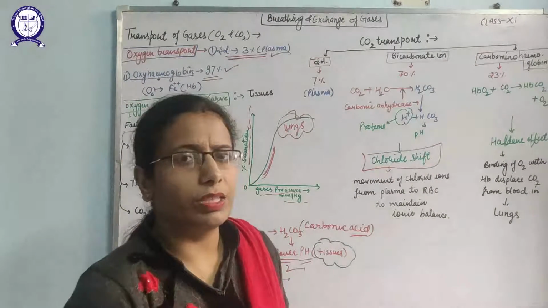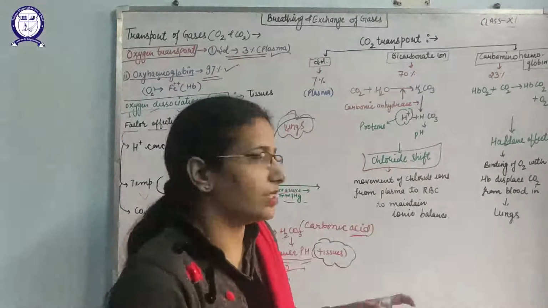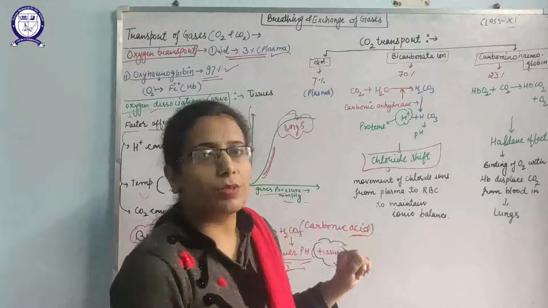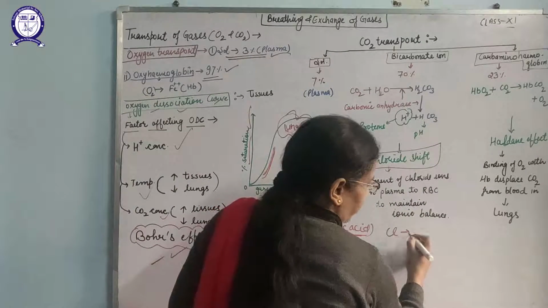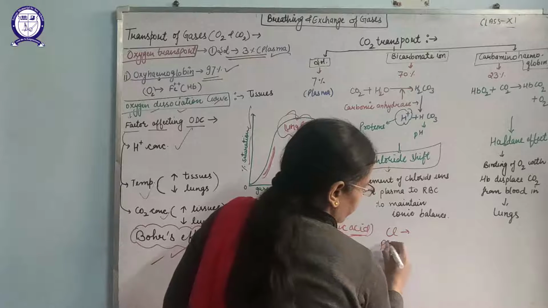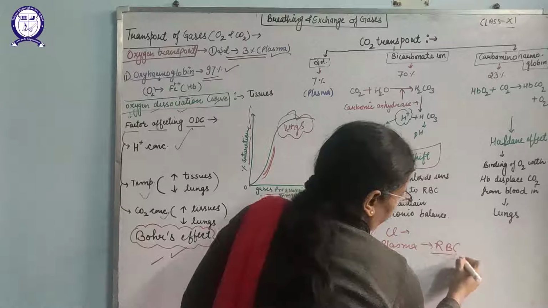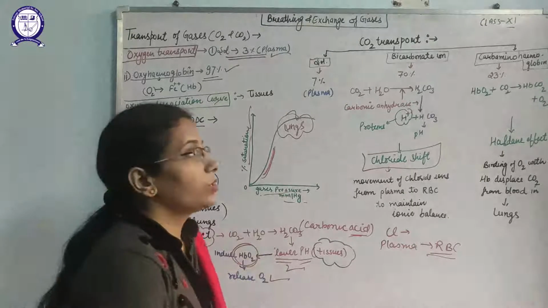At that time there will be an imbalance of the ions. So to make a balance between the ions, chloride ions will move from plasma to RBC. What I have mentioned, chloride ions move from plasma to RBCs. Why? To maintain the ionic balance, that is known as the chloride shift.